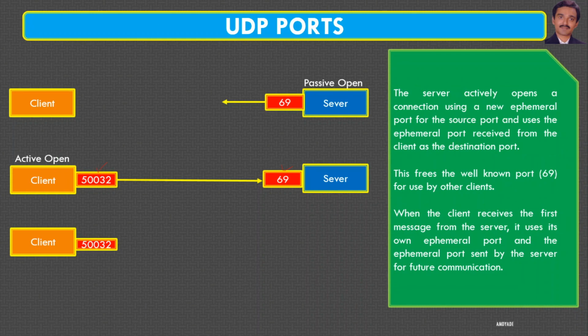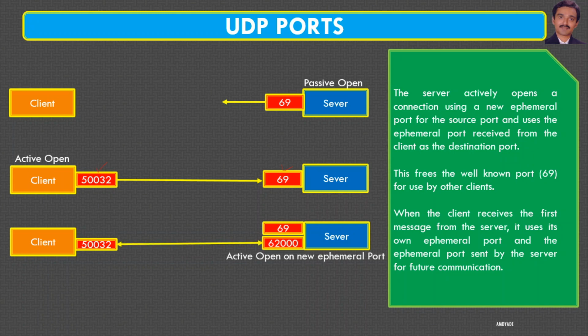The server actively opens a connection using new ephemeral port. You can see the server, after connection establishment from the client, wants to free the well-known port for connecting other clients, so it will select a new ephemeral port for the source port and uses this ephemeral port with received ephemeral port from the client to establish a connection for future communication.